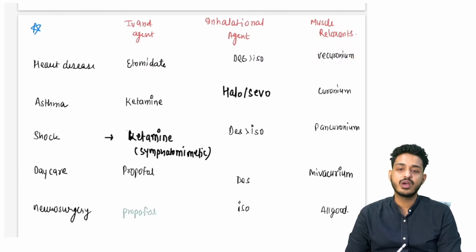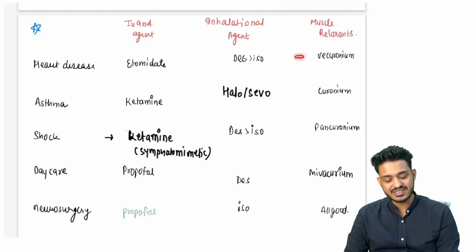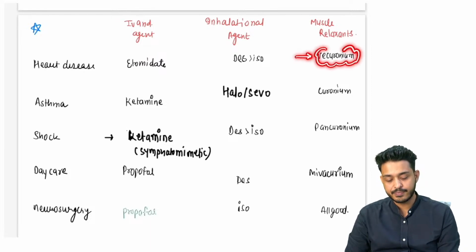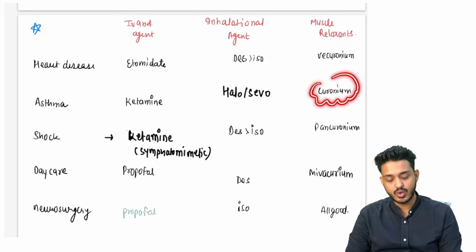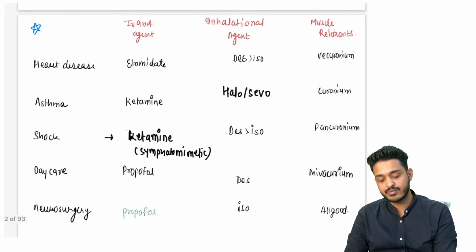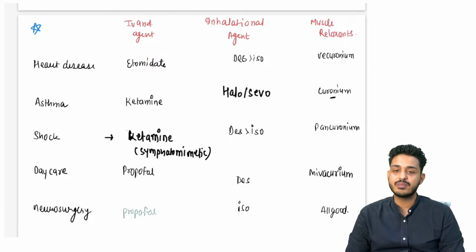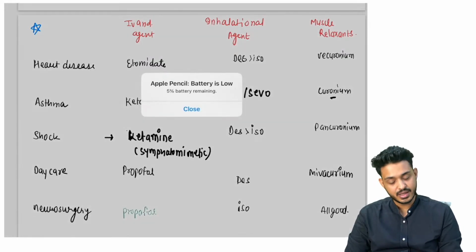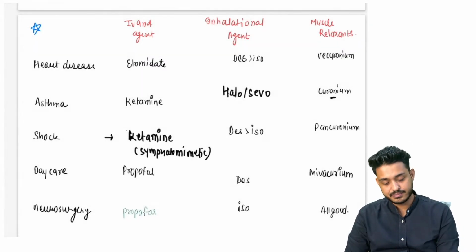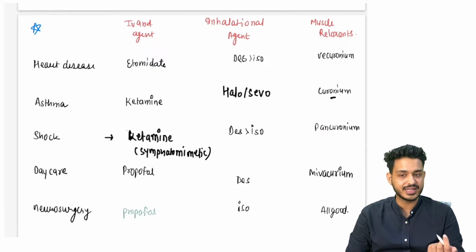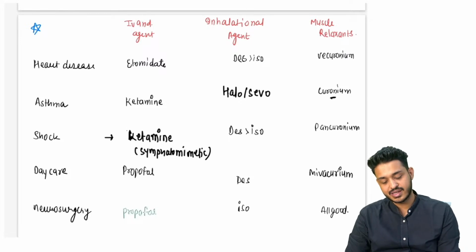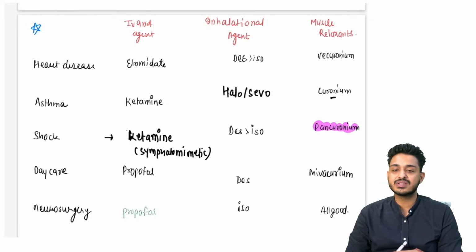We are having vecuronium. Okay, heart disease we can use vecuronium, right? Heart disease we can use vecuronium. अस्थमा पेशेंट के अंदर vecuronium वाले याद रखने अस्थमा के अंदर, right? Because they will not lead to what? They will not lead to release of histamine, right? Next we are having this particular thing, pancuronium. तुम्हारा pancuronium भी आ गया. That is going to be utilized in the cases of shock patient. In the cases of shock, these are your muscle relaxant, right?